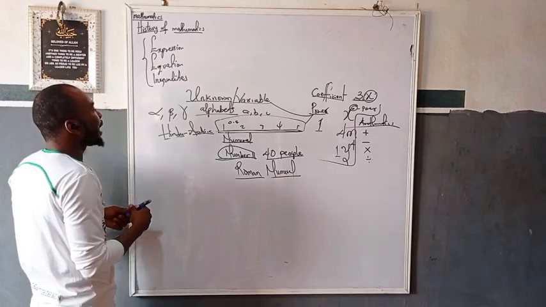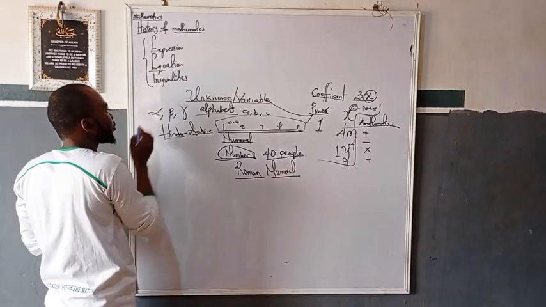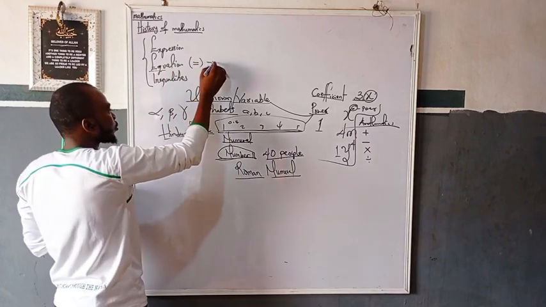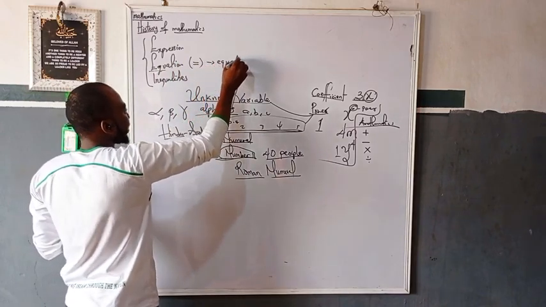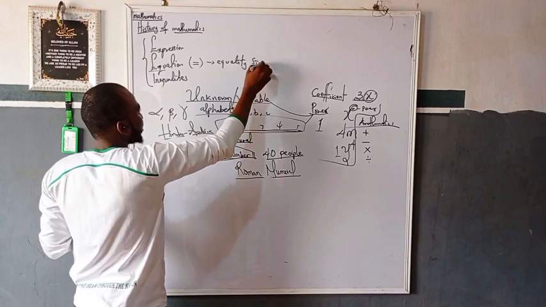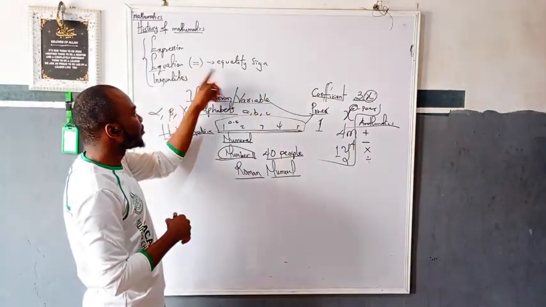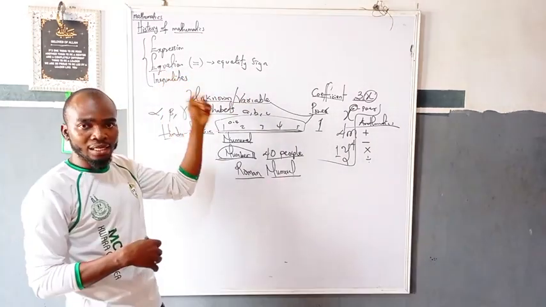How will we identify if something is an equation? If it has the equals-to symbol, which is called the equality sign, then anything in mathematics that has this symbol is called an equation.